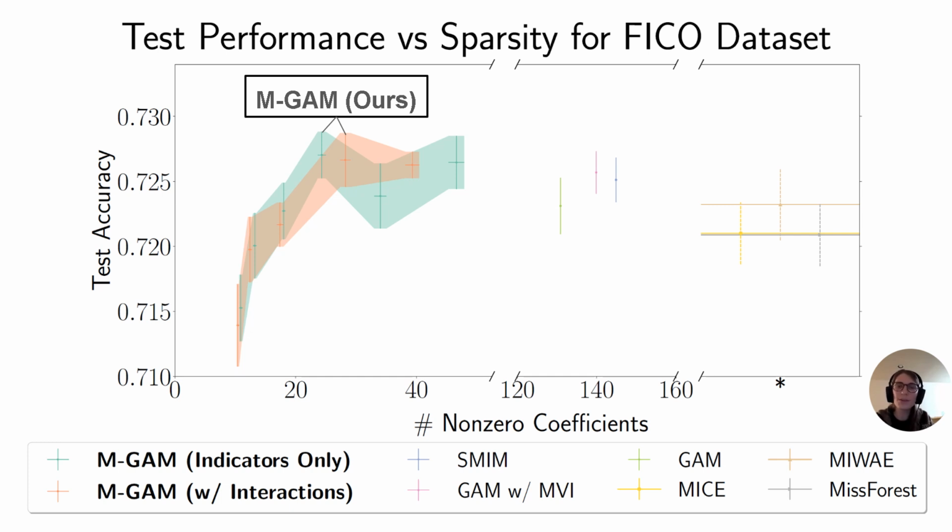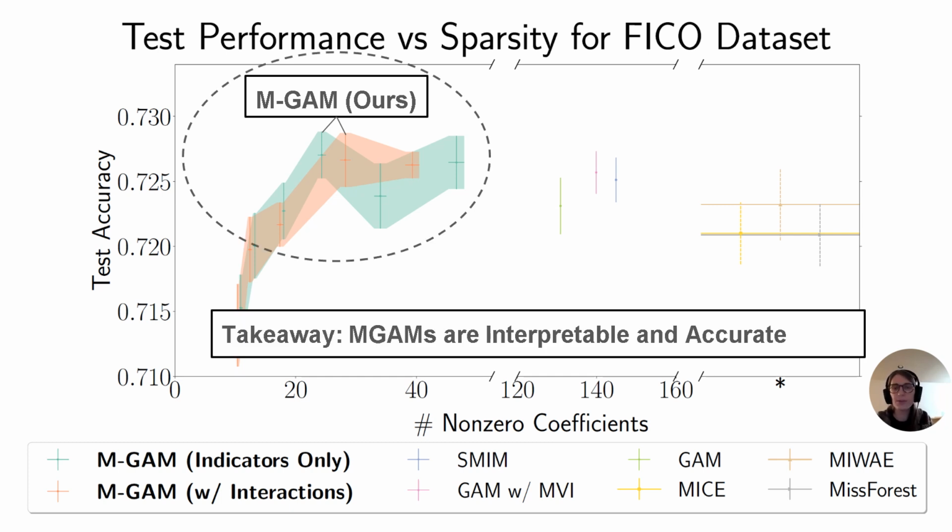To evaluate MGAM's interpretability and accuracy, we compare it with a number of baselines for generalized additive models with missing data. We evaluate the model's accuracy and its sparsity, in this case the number of non-zero coefficients, each of which is a stair-step in the shape functions we were showing earlier.